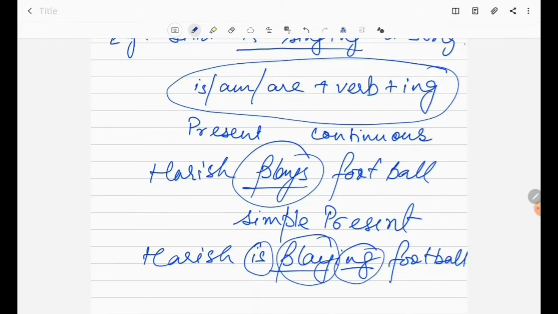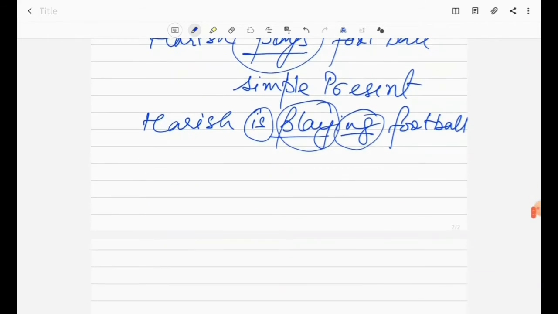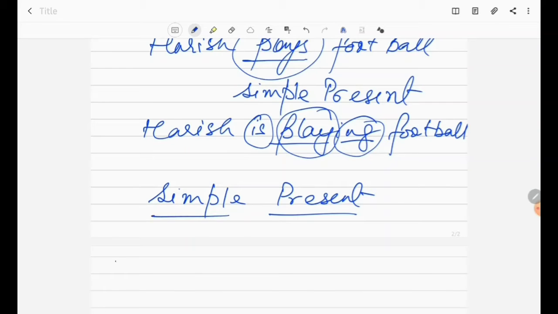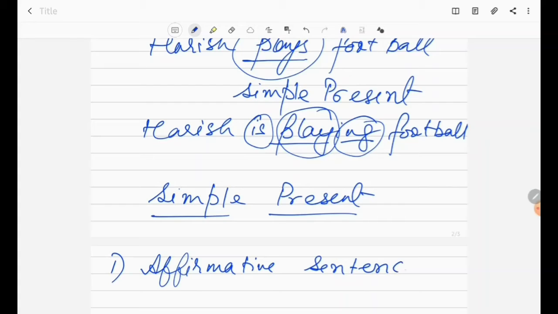So in simple present we will see how it is applied in different kinds of sentences. How simple present tense is applied in affirmative sentences.